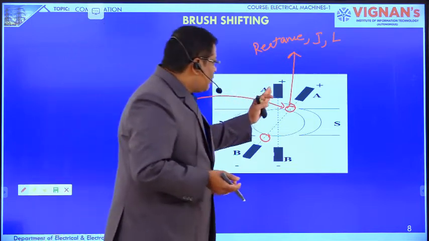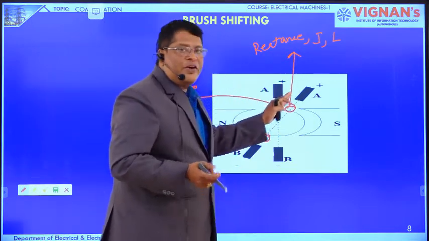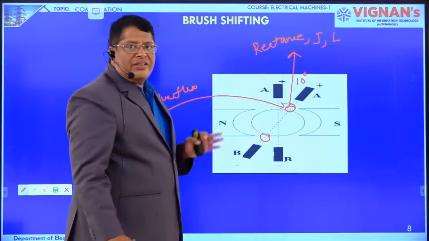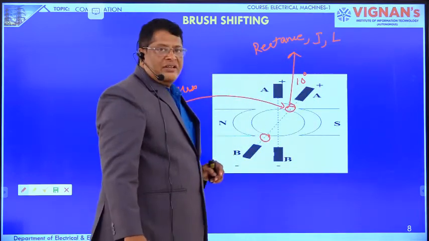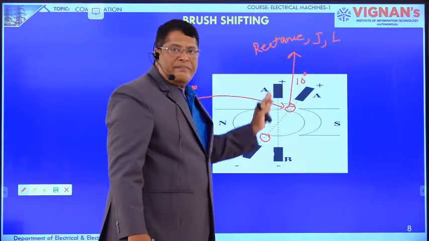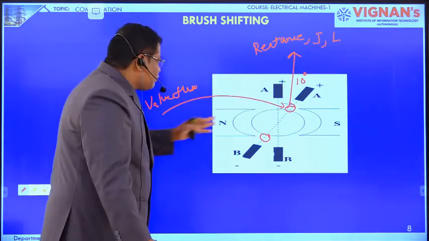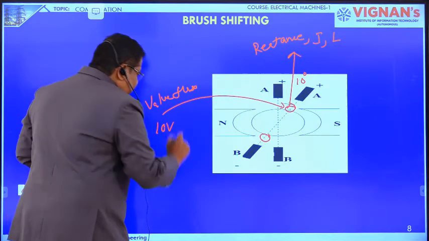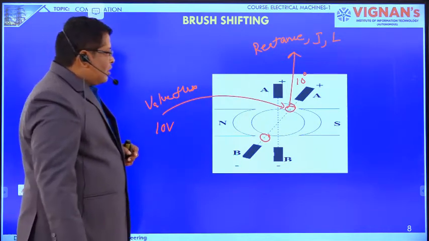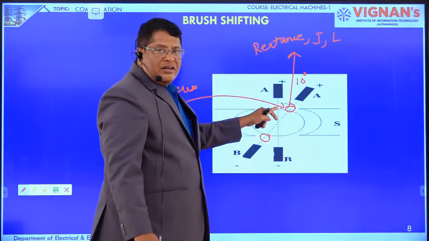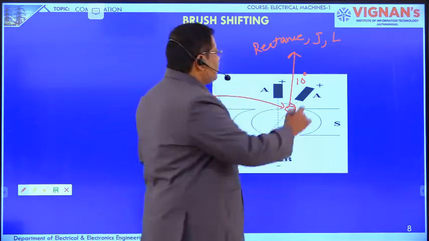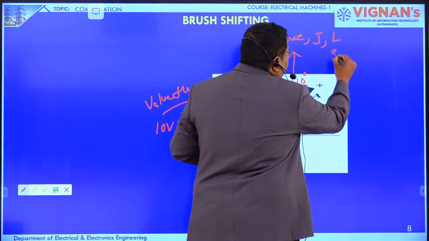Suppose here we are giving a brush shift of 10 degrees. Because of the 10 degrees brush shift, the dynamically induced voltage in the coil becomes 10 volts. Means if the current in the coil is 2 amperes, then the reactance voltage may be 8 volts.